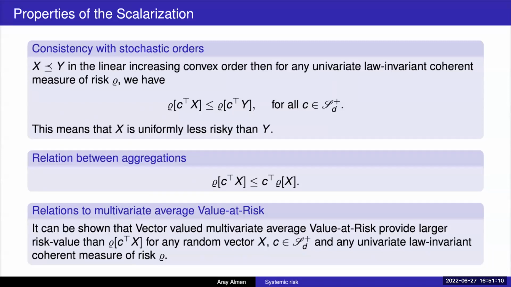And also, when we make decisions, we want our risk measures to stay consistent with stochastic orders. So if we know that X is a random vector and it dominates Y, that is, X has a smaller cost than Y, then we want our risk measure to also reflect that. So the linear scalarization stays consistent with the linear increasing convex order, which means that no matter what scalarization vector we decide to use, the risk of X will be less than the risk of Y. So this implies that when we're trying to make a decision, the risk measure will lead us to make a decision that has the smaller cost, essentially.